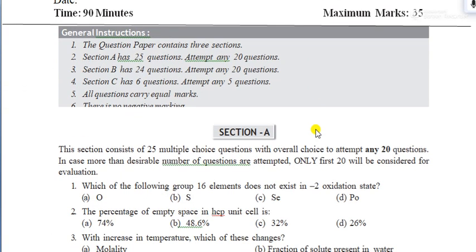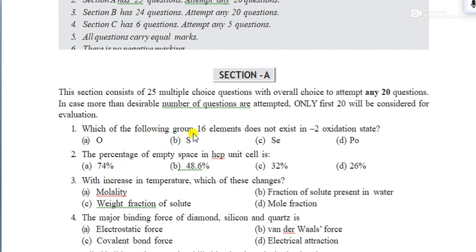Let's see the idea about the first question. Which of the following 16th group elements do not exist in the -2 oxidation state? One small logic point I will say: metals do not exhibit the negative oxidation state. Oxygen is a non-metal, sulfur is a non-metal, selenium is somewhat non-metallic, and polonium is a metal. So the answer will be polonium. Polonium never exhibits the -2 oxidation state. Got it clear?